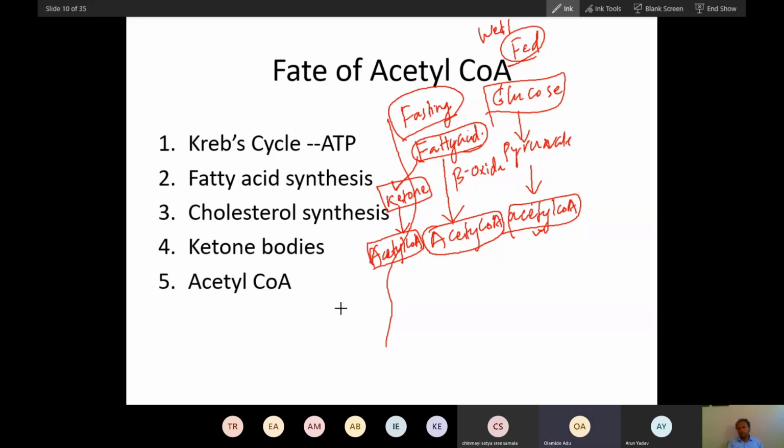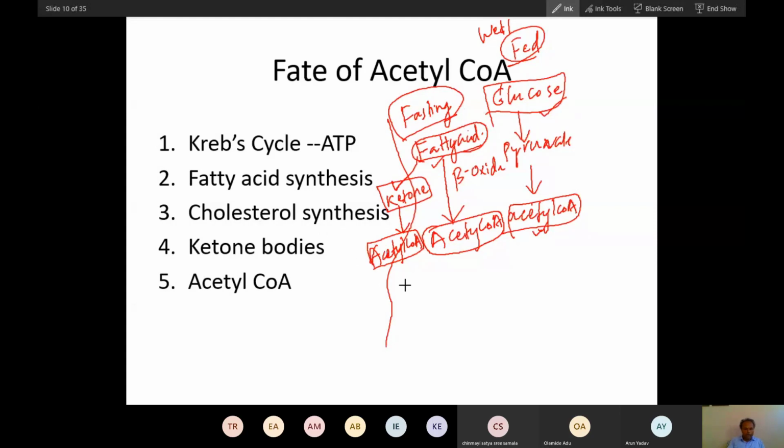Okay? Yes, sir. So these are the sources of acetyl coenzyme. Just remember, fatty acid during fasting and glucose in fed condition. So these are the sources of acetyl coenzyme.